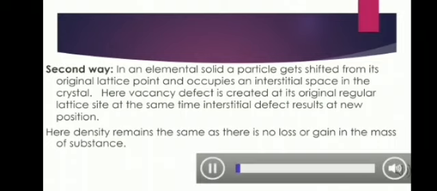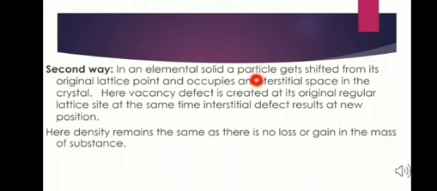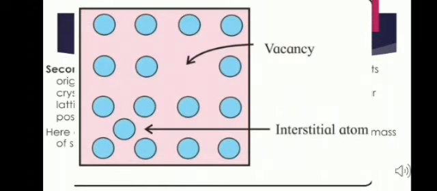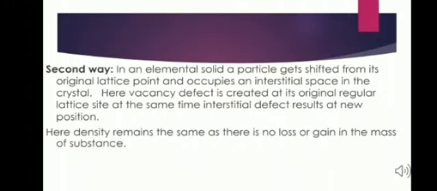In the second way, in an elemental solid, a particle gets shifted from its original lattice point and occupies an interstitial space in the crystal. आप ऐसे फिगर में देख सकते हैं, यहाँ पे जो लैटिस साइड्स है वहाँ से पार्टिकल निकल के बीच में कहीं इंटरस्टिशियल साइड्स पे आके स्पेस ऑक्यूपाई कर लेता है. Now here it is interesting to note that in the second case, because of the displacement of the particle, a vacancy defect is created at its original lattice point.